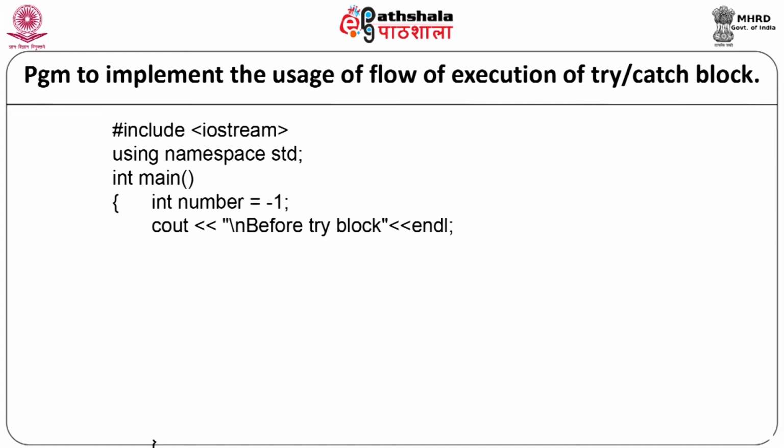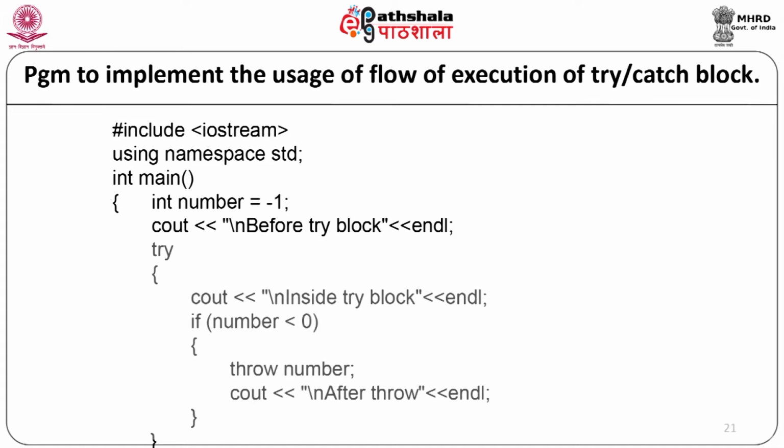Now, we will write our try block. At the start of the try block we will write a statement to the user, cout inside try block, endl. If number is less than 0, we start with the if condition, throw number, cout after throw, endl, the if condition will end and our try block will end.